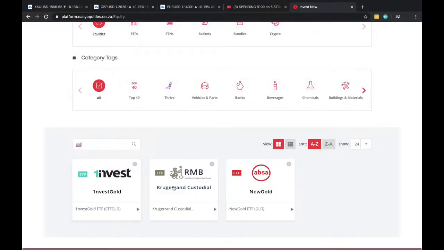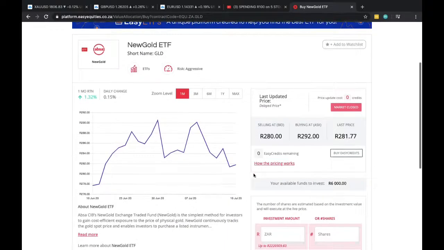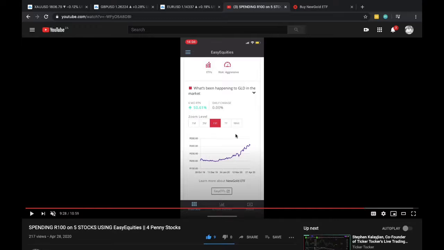GLD is a short name for New Gold. New Gold here, and yeah, priced at last price 281 rand. So it was initially priced at 310 rand. 10% of that is 30 rand, so you would have lost about 10% on this particular stock. 310 minus 31 rand will give you 280. Yeah, about 281, 280. The brain's not working, but it's about a 30 rand decrease, which is about 10% of what the stock was priced. So you would have actually made a loss on this particular stock.